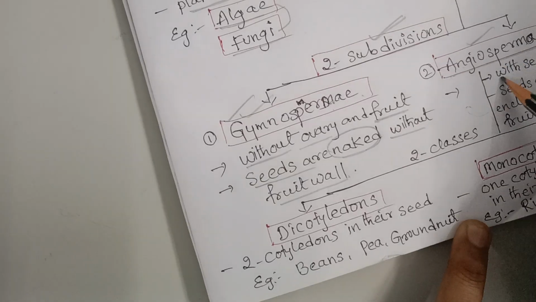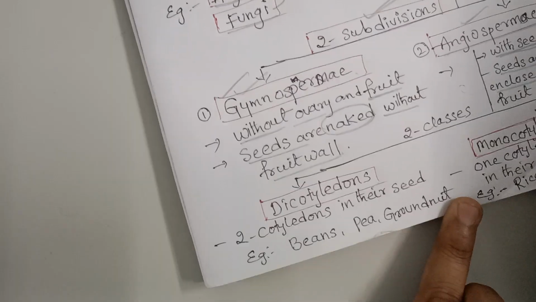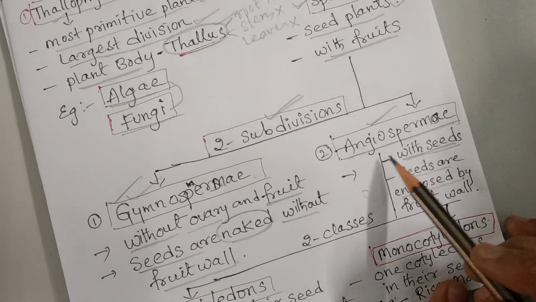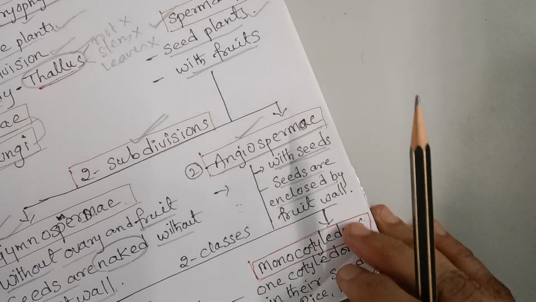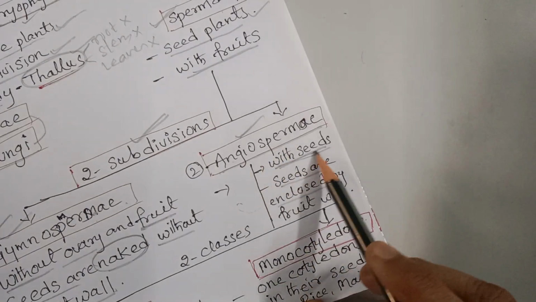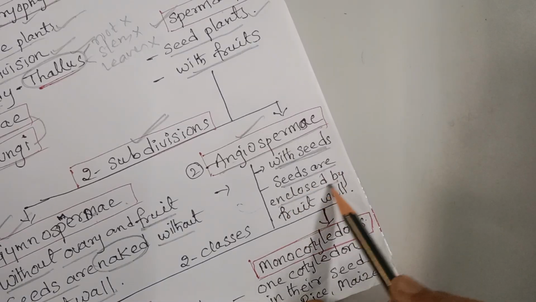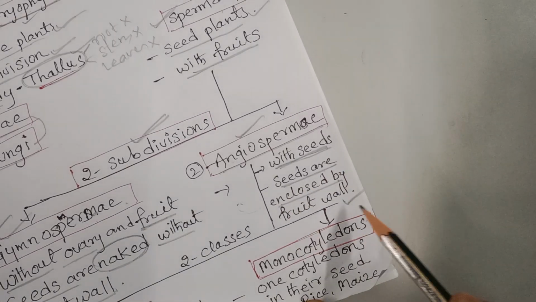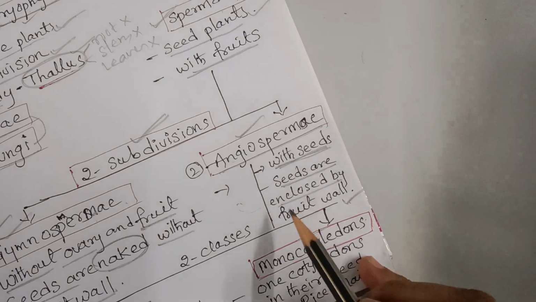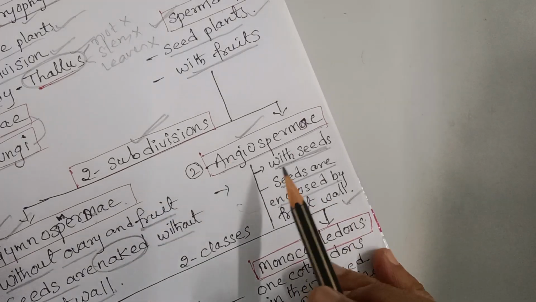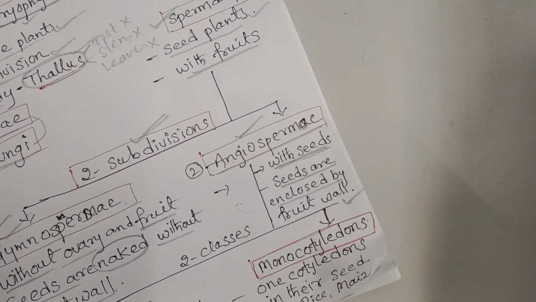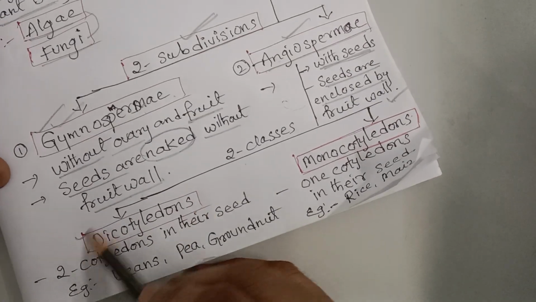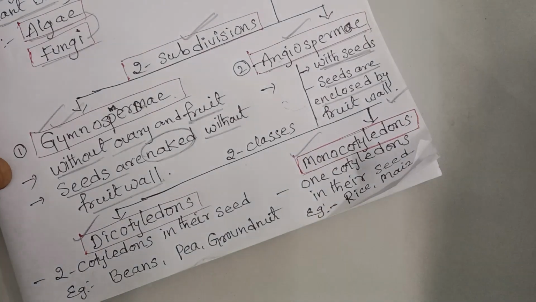Next, the second subdivision in the division of the Spermatophyta, angiospermae. Angiospermae plants are plants with seeds, and the seeds are enclosed by fruit walls. Now the second subdivision of the Spermatophyta division is again classified into two classes. First one is dicotyledon, second one is monocotyledon.